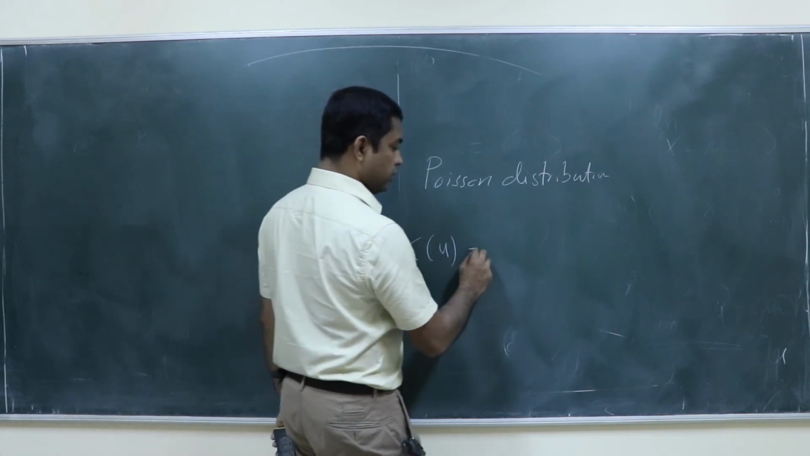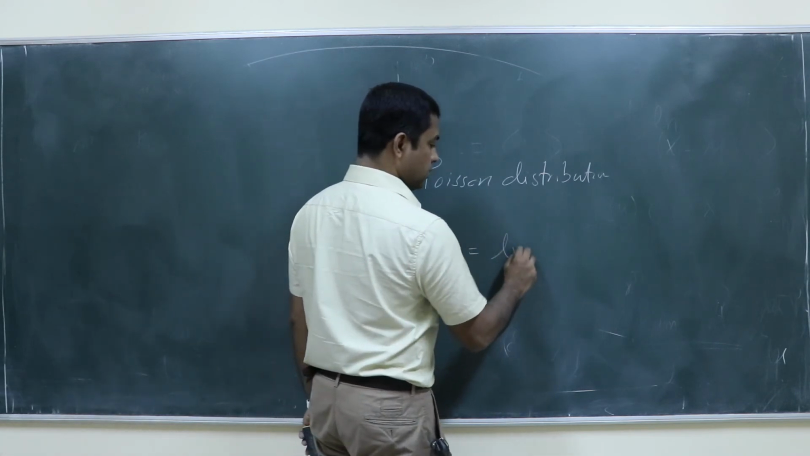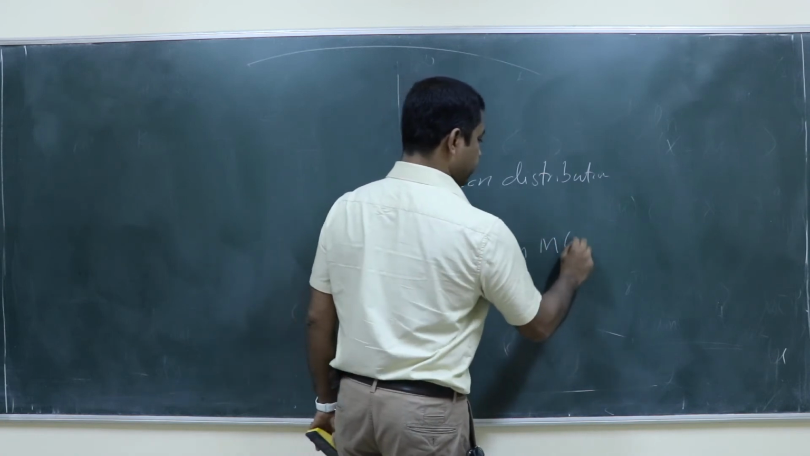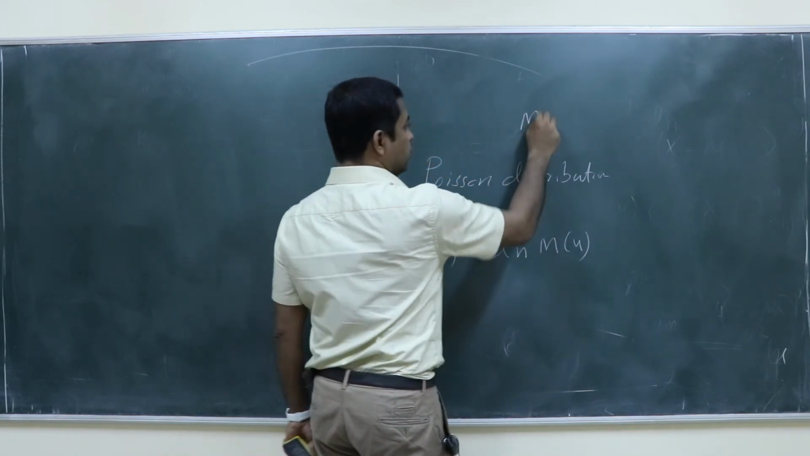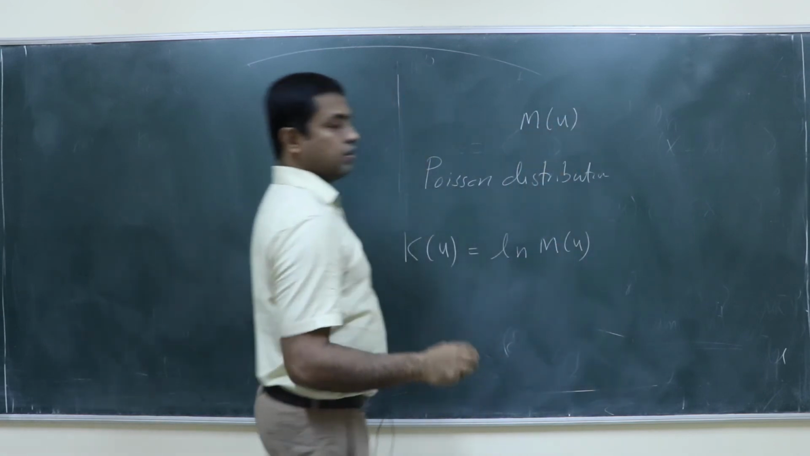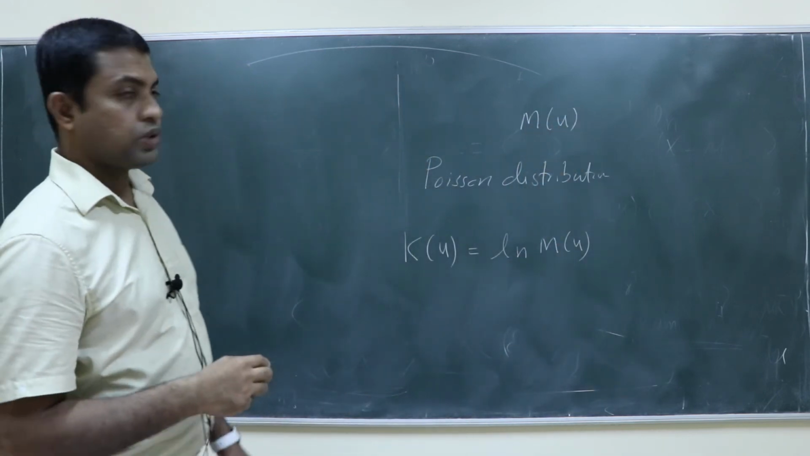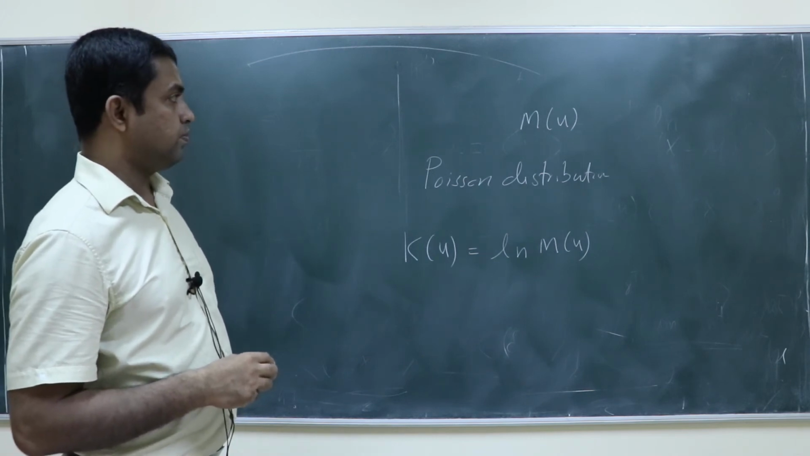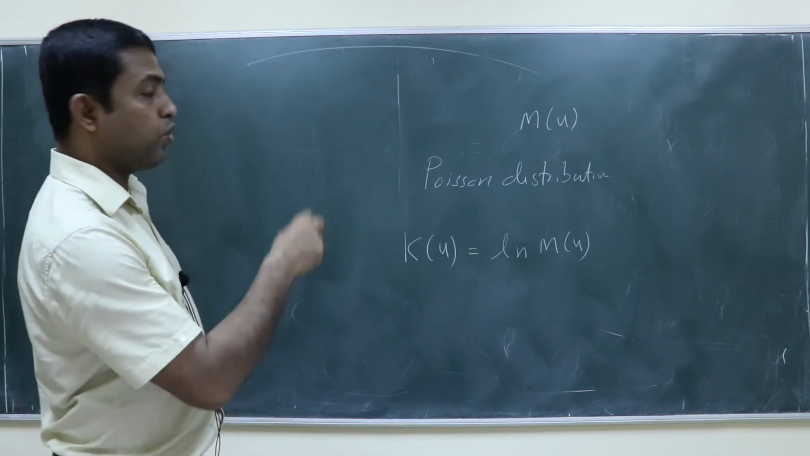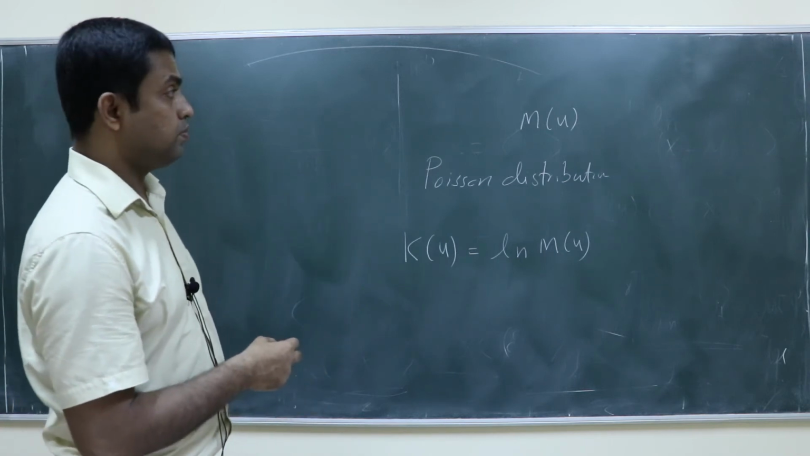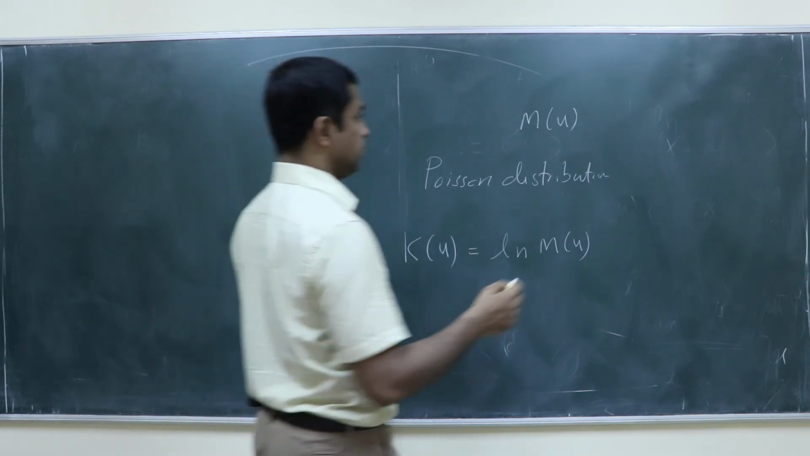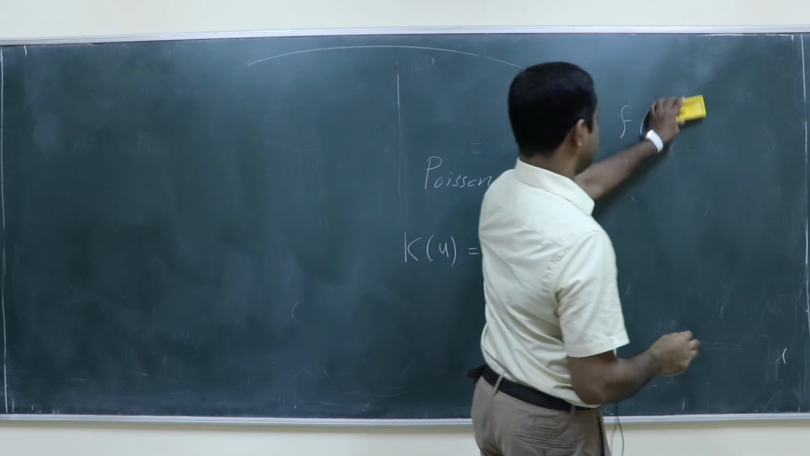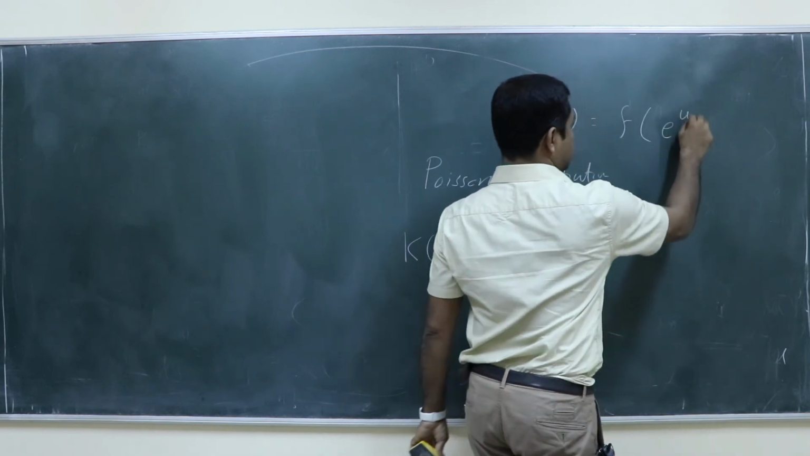What is K of u equal to? Log M of u. What is M of u for Poisson distribution? What is the relation between M of u and the generating function? F of e power u.